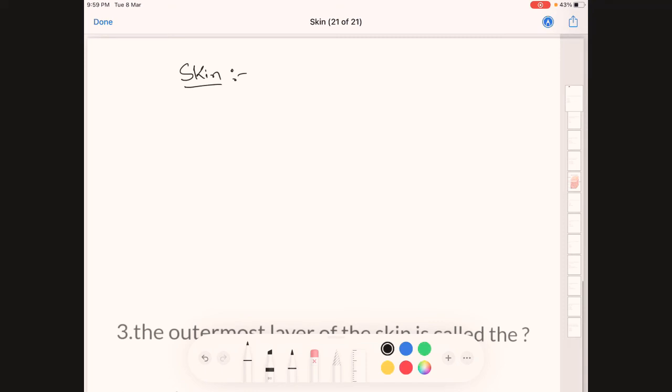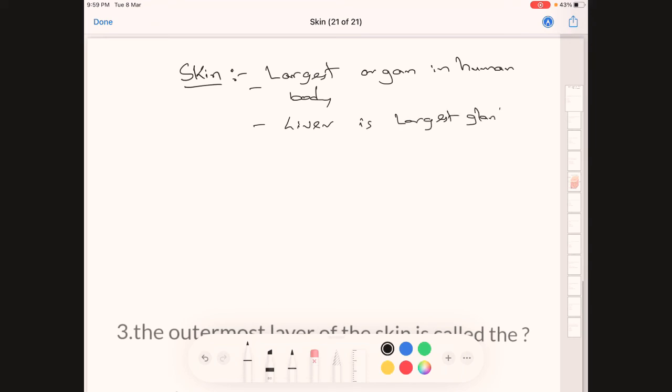Today we'll be discussing the skin, also known as the integumentary system or cutaneous membrane. Skin is the largest organ in the human body, whereas the liver is the largest gland in the human body.